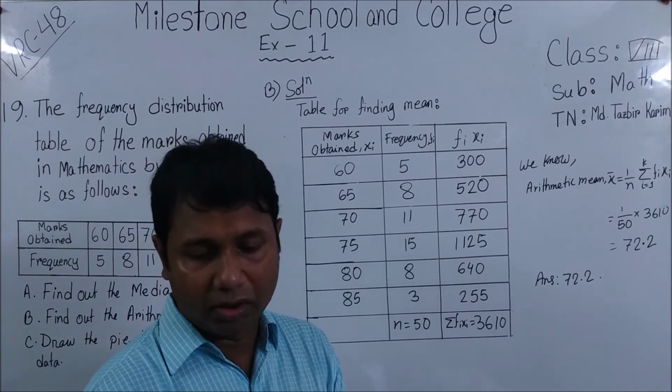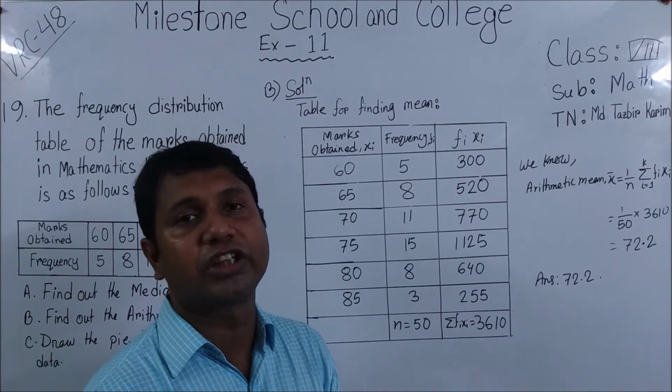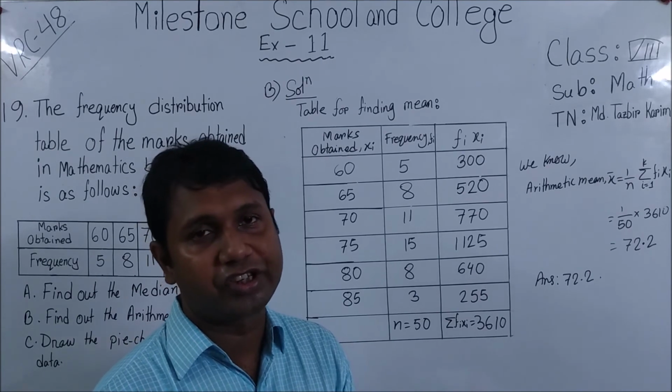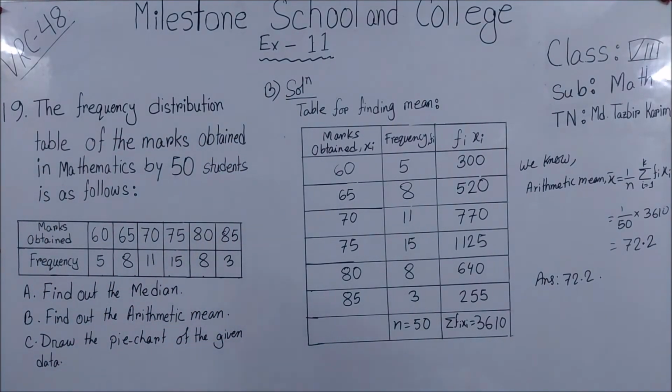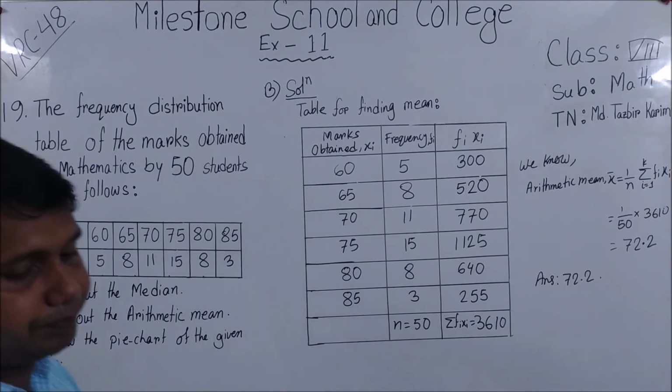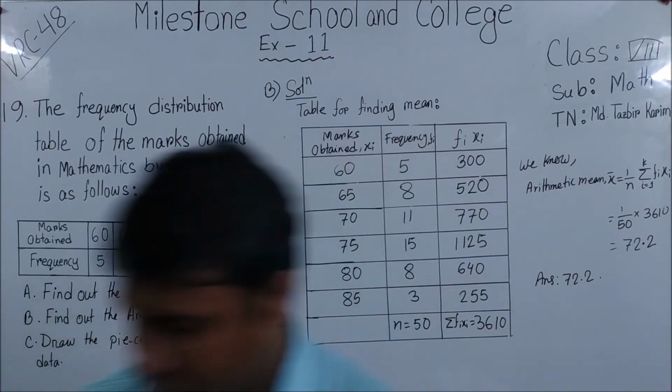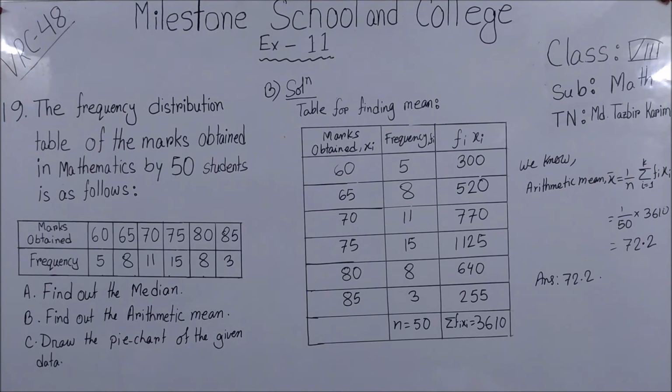So now we are going to solve question number C of this question. We have to draw a pie chart. The question told us to draw the pie chart of the given data. My dear students, now we are going to solve question number 19C, pie chart.